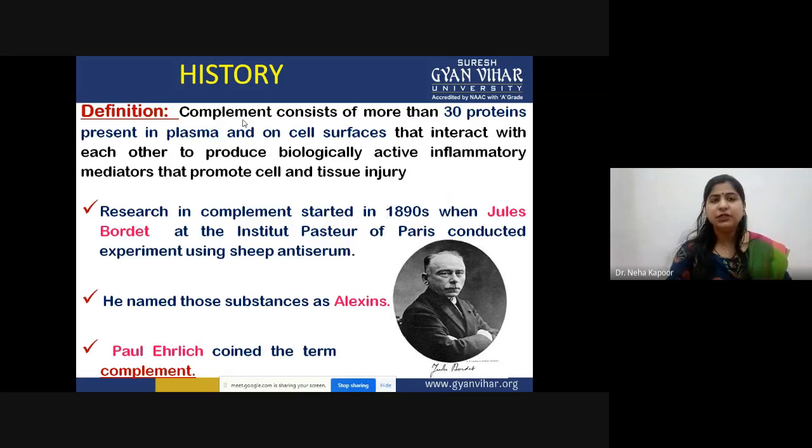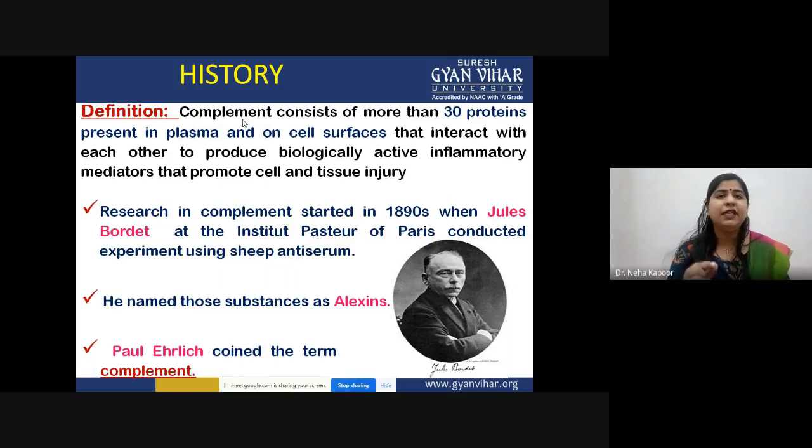However, research in this area started in the year 1890, when a scientist named Jules Bordet at the Institut Pasteur of Paris conducted some experiments on sheep antiserum. From there, he isolated a different kind of proteins that he found were involved in mediating the immune response.